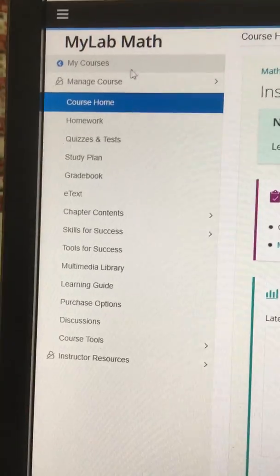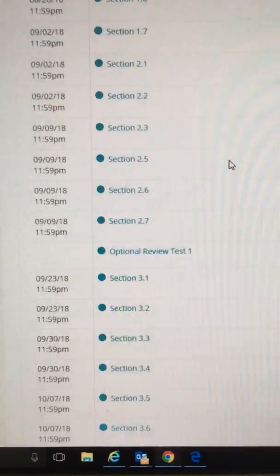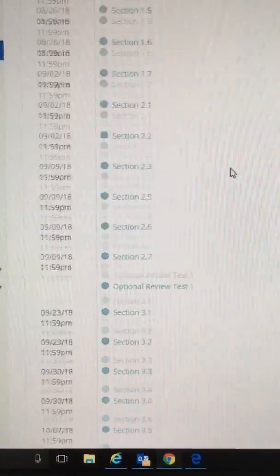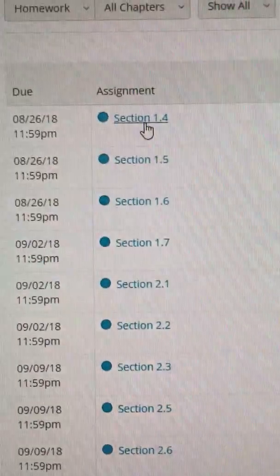So once you get into the class, you can click on homework here, and then the screen will come up that tells you all the homework, and this is homework through the whole semester, so everything is listed there, so you can work ahead if you prefer. That's perfectly okay with me. And you're going to click on section 1.4. We're going to click on that. Your problems are going to come up.